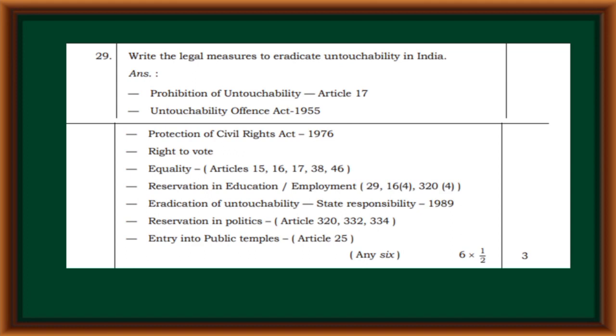Write the legal measures to eradicate untouchability in India. Prohibition of Untouchability, Article 17, Untouchability Offences Act 1955, Protection of Civil Rights Act 1976, Right to Vote, Equality, Articles 15, 16, 17, 38, 46, Reservation in Education and Employment, Eradication of Untouchability State Responsibility, 1989, Reservation in Politics, Entry into Public Temples.